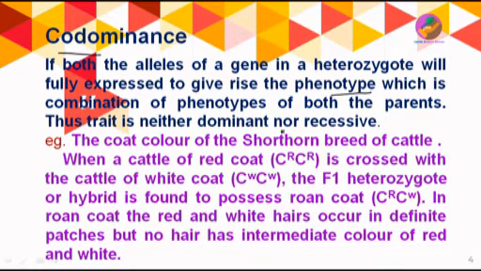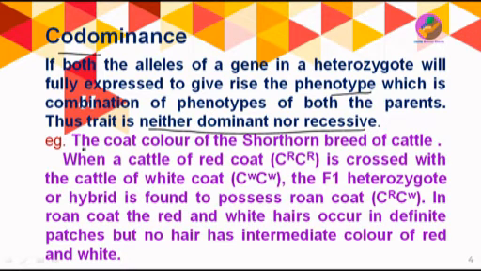So unlike dominance, where one allele was dominant and one allele was recessive, here you can't see a dominant and recessive phenotype, allele or trait. Here both the alleles express themselves fully, not partially. Both will express, so that the phenotype of both the traits is visible and can be seen in the offspring.